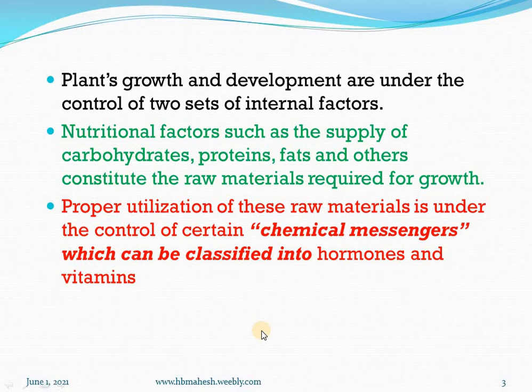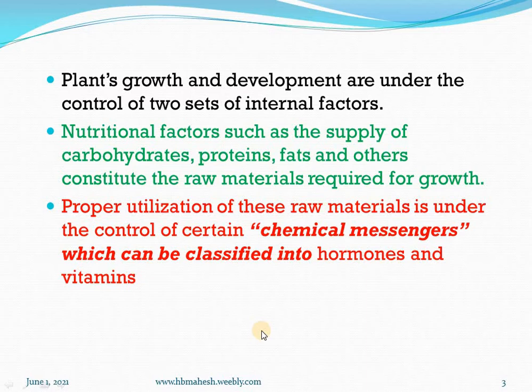See, the plant growth and development are under the control of two sets of internal factors. Number one is nutritional factors such as the supply of carbohydrates, proteins, fats, and others, which constitute the raw material for growth and development.